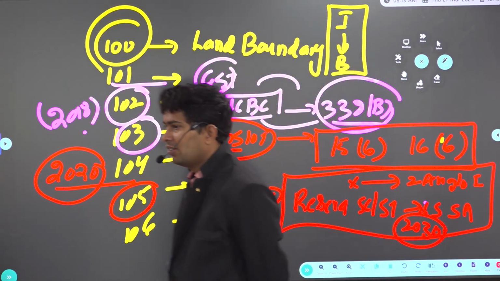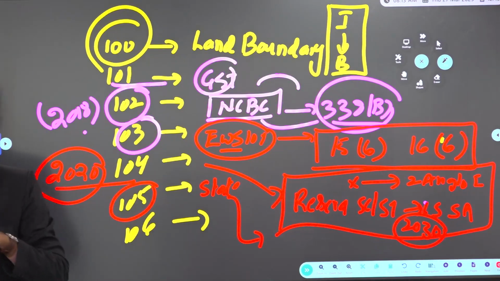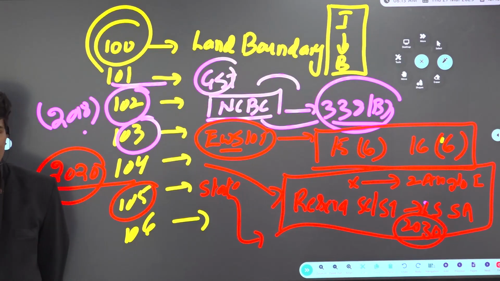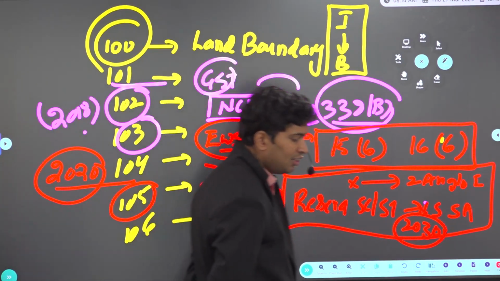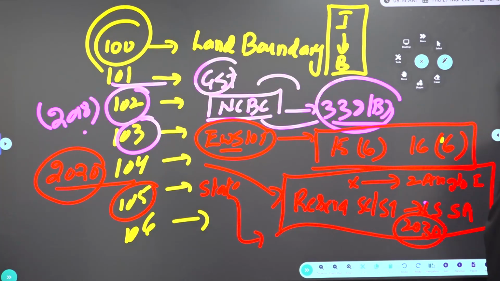For example, to understand, who will decide BPL, APL for the public distribution system? What is BPL? Below poverty line. What is APL? Above poverty line. Who will decide this? Each state. So who will identify the criteria? Each state. So that's the reason why the 105th says state is exempted from consulting NCBC. It's not compulsory. State can decide based on their parameters who are socially, educationally backward classes, because each state is supposed to identify the beneficiaries according to its own criteria.